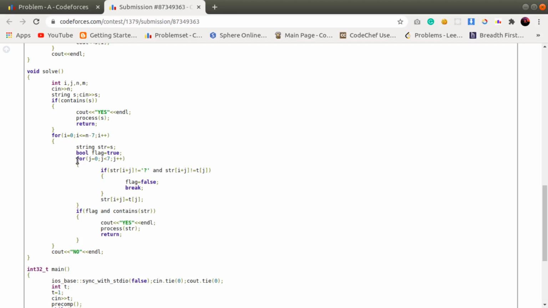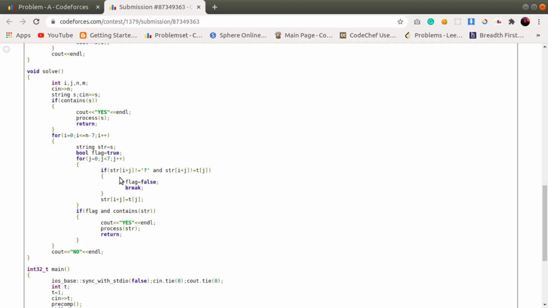And I have checked for all the values of j equals 0 to 7, and I have checked if we can form or mark the beginning of that particular pattern from i.